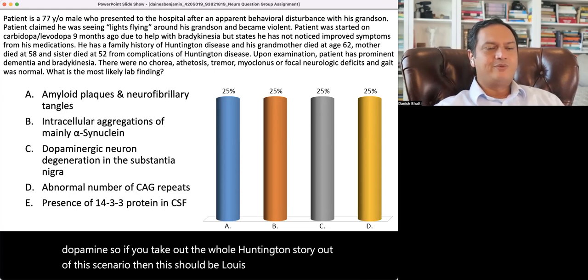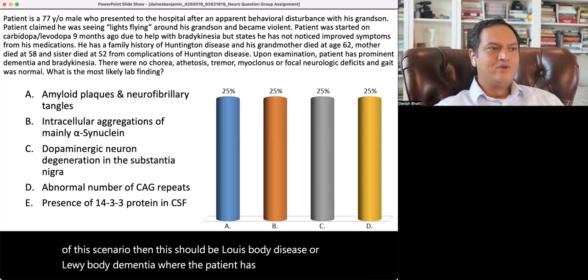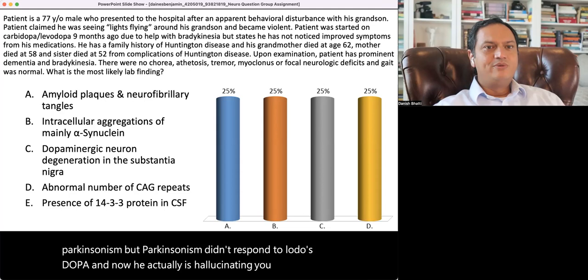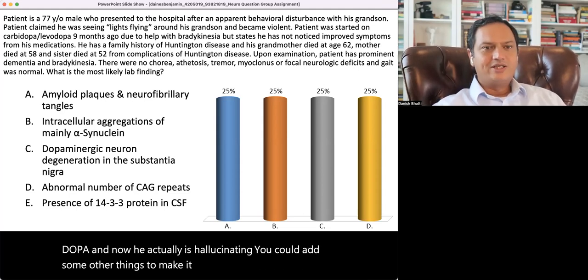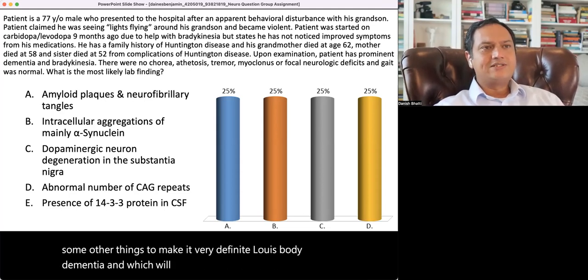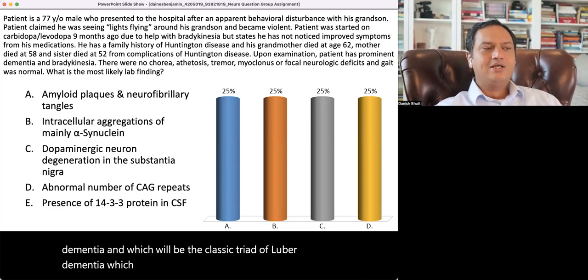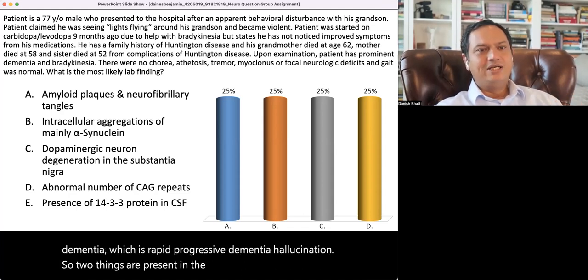So if you take the whole Huntington story out of this scenario, then this should be Lewy body disease or Lewy body dementia, where the patient has bradykinesia, Parkinsonism, but Parkinsonism didn't respond to low dose levodopa, and now he actually is hallucinating. You could add some other things to make it very definite Lewy body dementia, and which will be the classic triad of Lewy body dementia, which is rapid progressive dementia, hallucination. So two things are present. And the third thing will be fluctuating cognition.